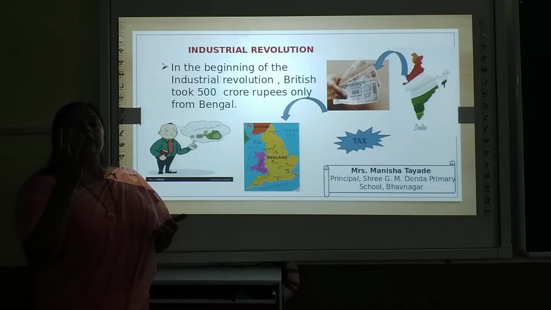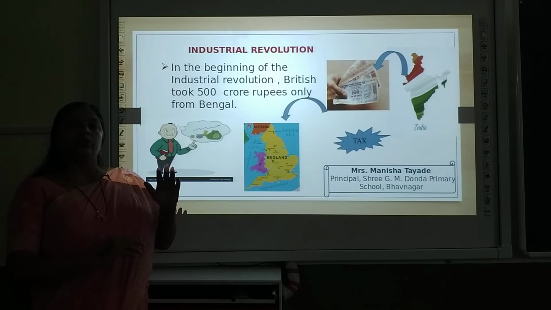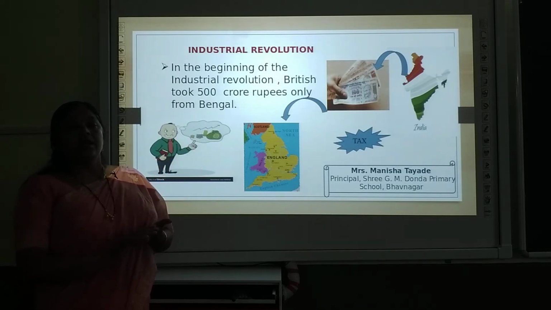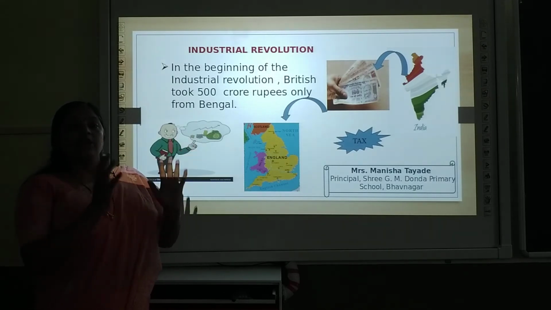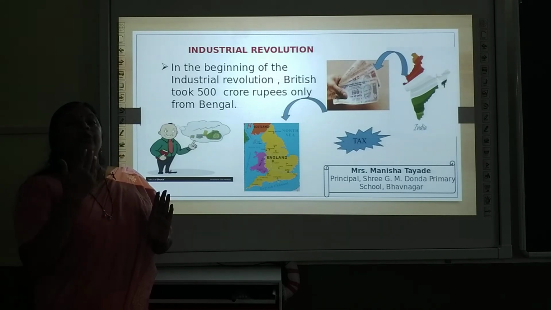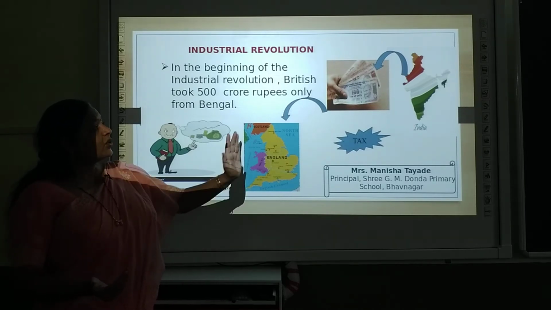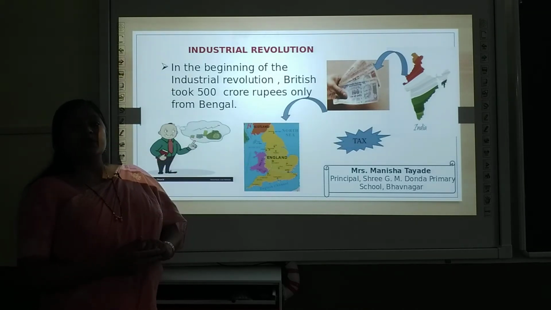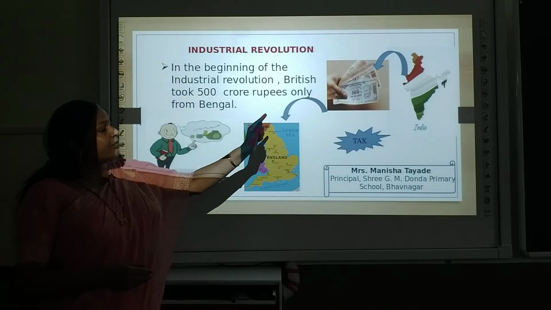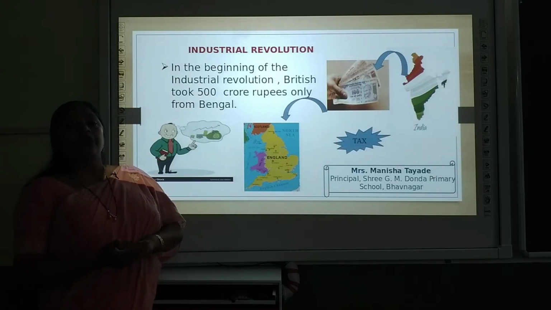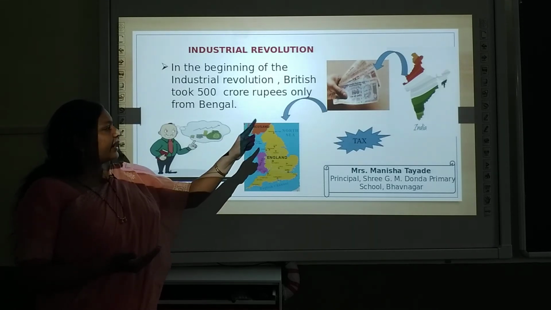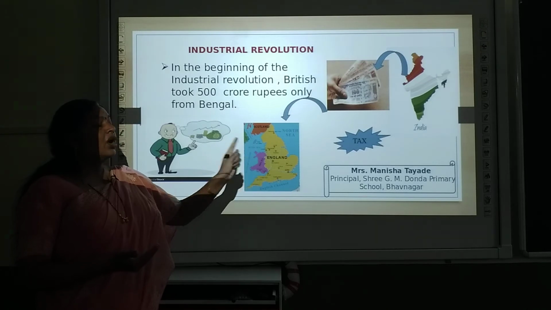They started taking raw material from our country to the European markets. Then they used to manufacture it, convert it into finished product and then bring it back to our country and sell it in the Indian markets. So here you can see, now the situation changed, that the finished products which were brought from foreign countries to India, that was purchased by the Indian people, and gradually now the money went to England.